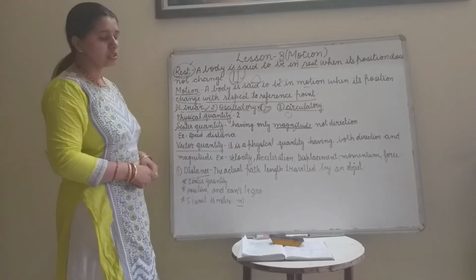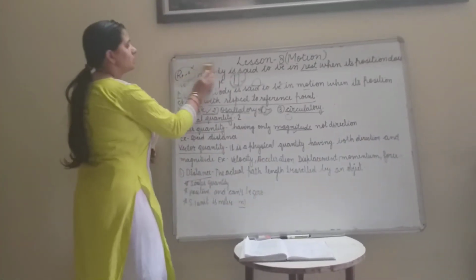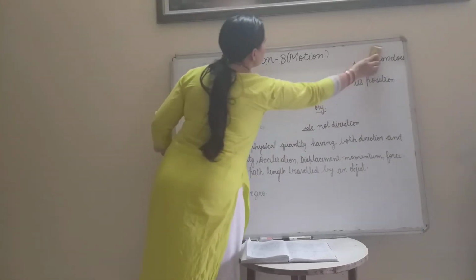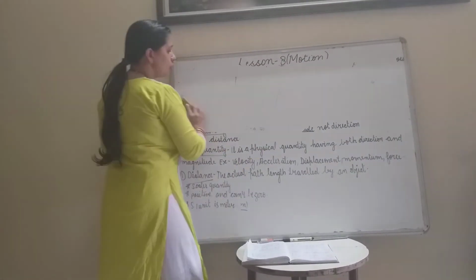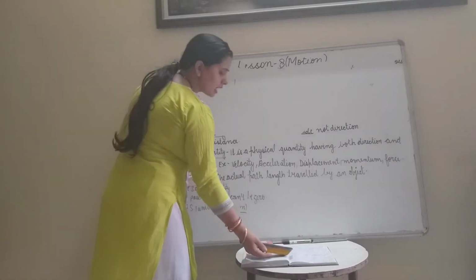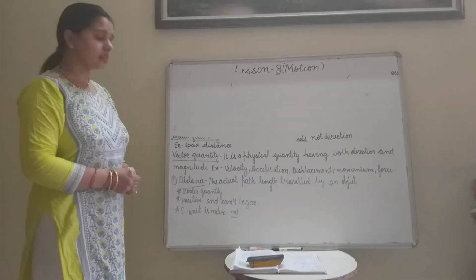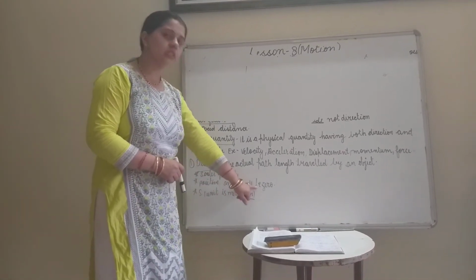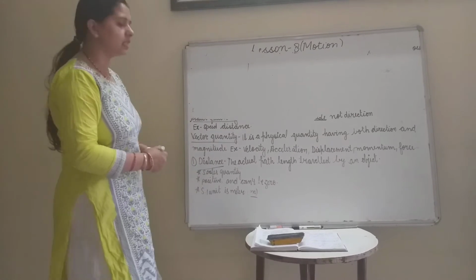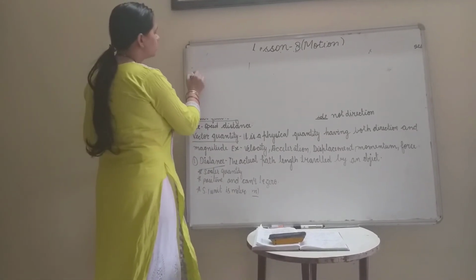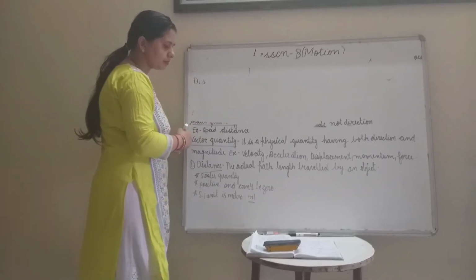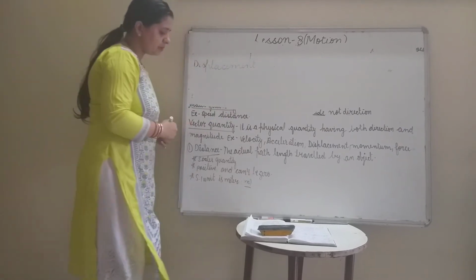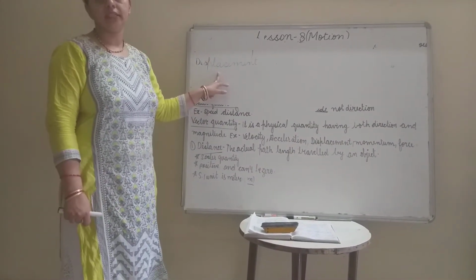Now I am telling you about displacement. You know what is distance. Distance is the actual path covered by any object, it is a scalar quantity, its unit is meter, and distance is positive and can't be zero. Now displacement.